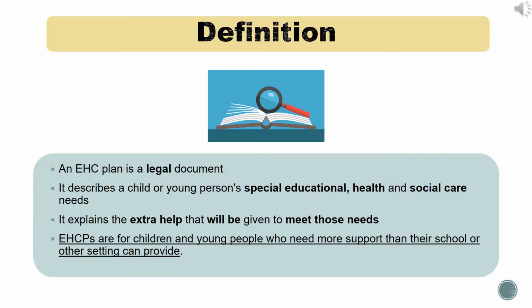Here is a definition of the Education Health and Care Plan, EHCP for short. It is a legal document. In it, it describes the child or young person's special educational needs, health needs, and social care needs. And it will show you the different types of support that need to be given to meet those needs.